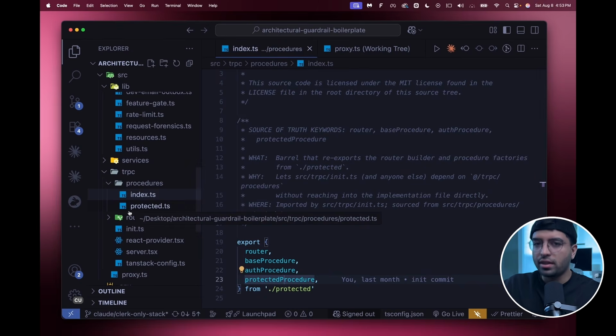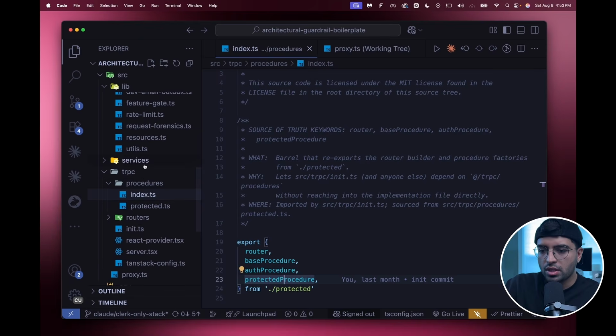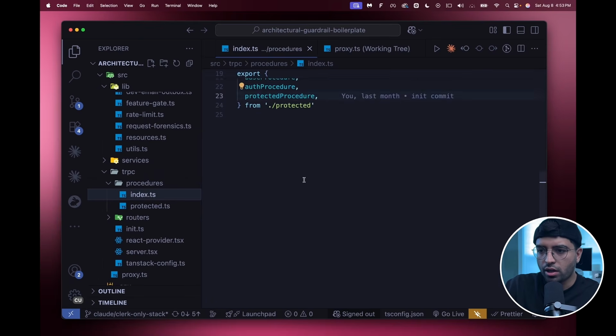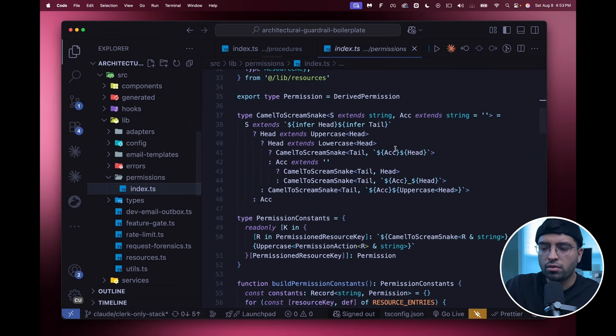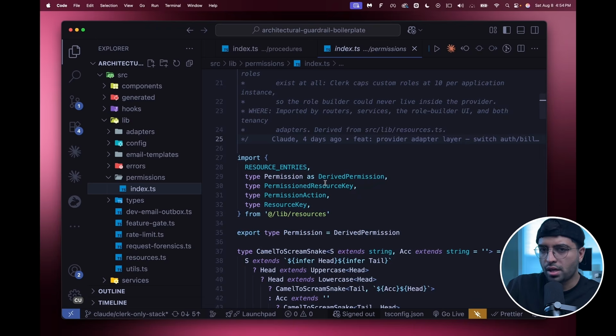But how did I find this file? Well, I looked at procedures here, and then I understood index, and then I went into that file. Sorry, not procedures, guys. I went to permissions, and then I found the right file. But sometimes we might have the permission file here, and the source of truth may not be in this file. It might be in something else.